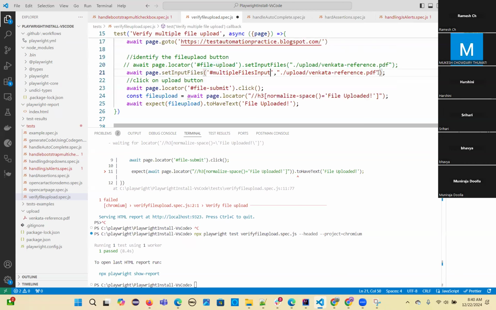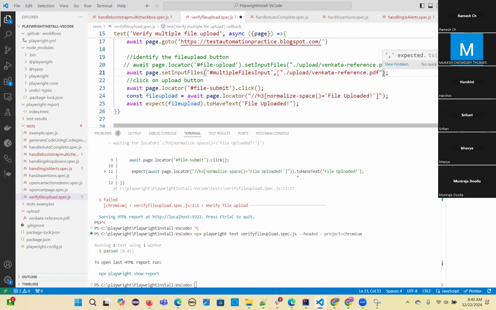Okay. Now I'm going to add one more file. You can add all the files in the array. So multiple files you want, you put in the array: square bracket, and then give all your files. So now this is going to be an array, right? You know how to start an array, I hope you all know.